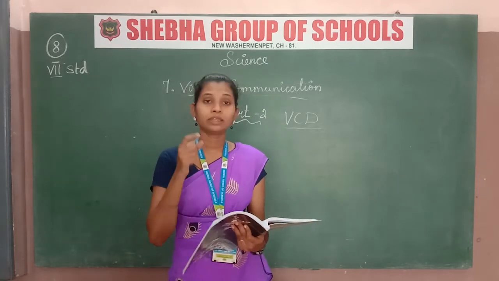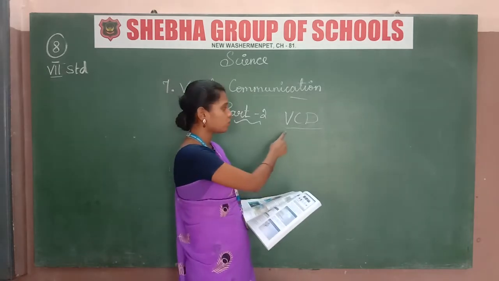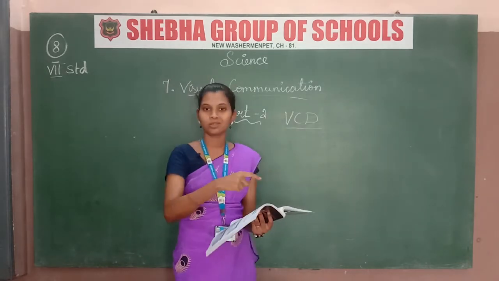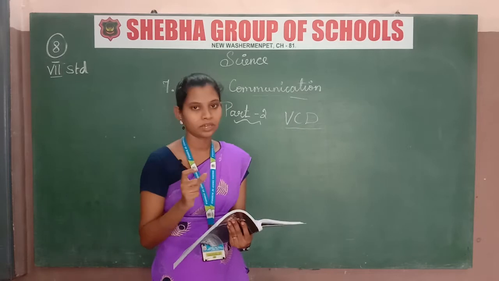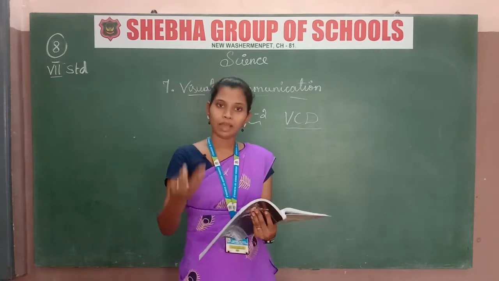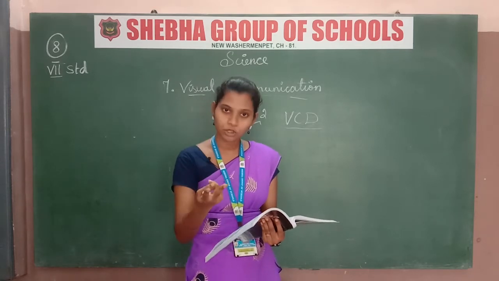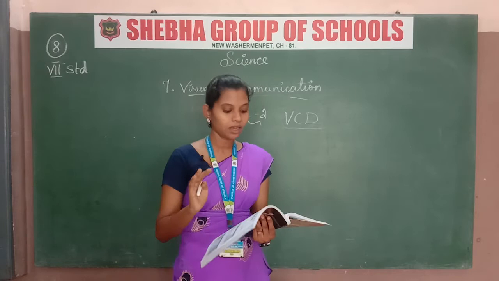And also cinema is a good example for the VCD, that means visual communication device. Okay, cinema is one of the best examples because in that they are doing animation, graphics and also audio. We can hear the audio and also see the visual, everything. Okay, that is an example.